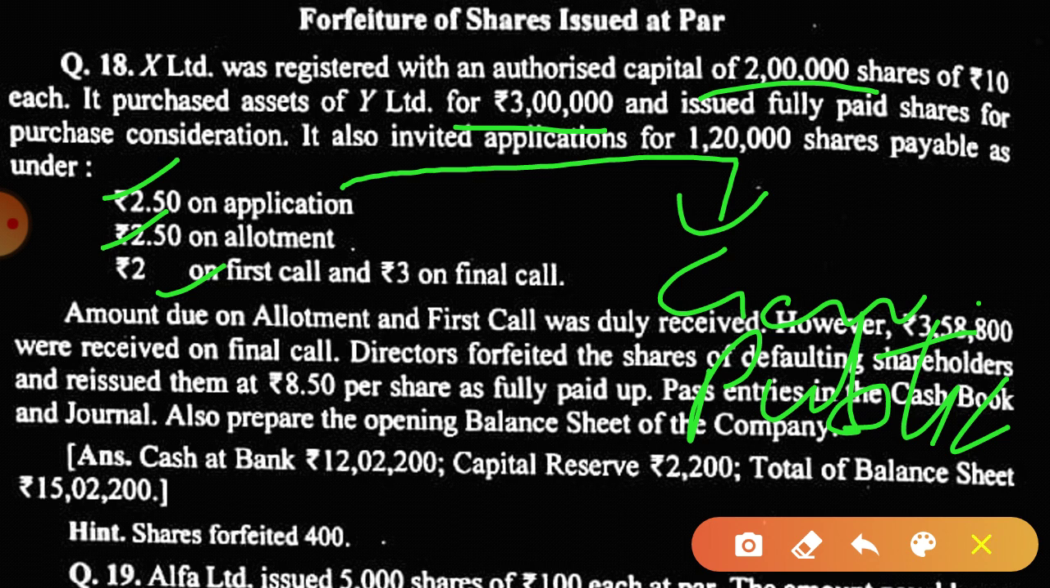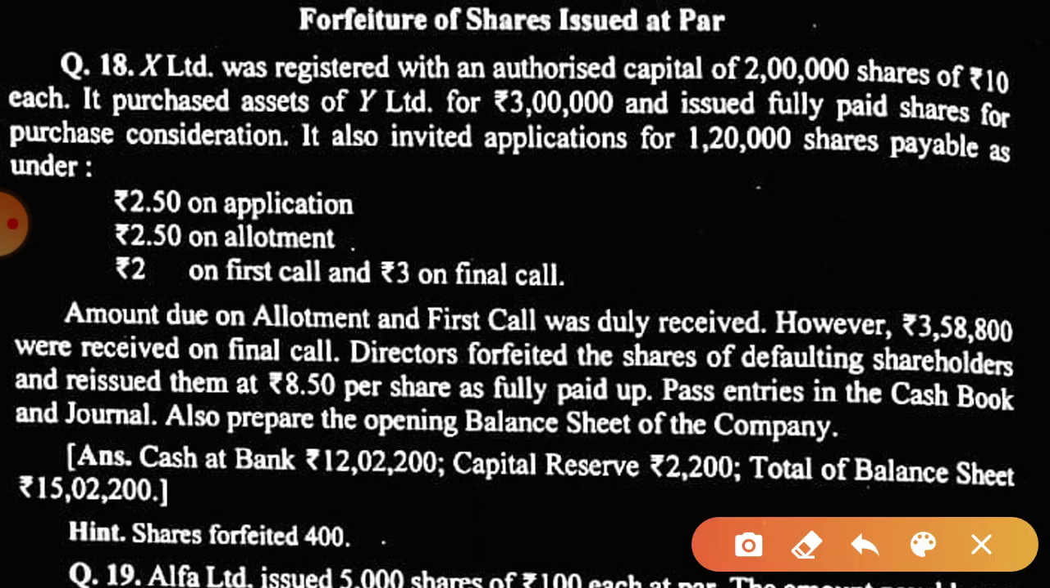So how to calculate what amount we should have received? The entries are the same up to the first call. Those 6 entries: bank to share application, share application to share capital, then share allotment account debit to share capital, then bank account debit to share allotment, then we'll due the first call, share first call account debit to share capital, bank to share first call account, isn't it?